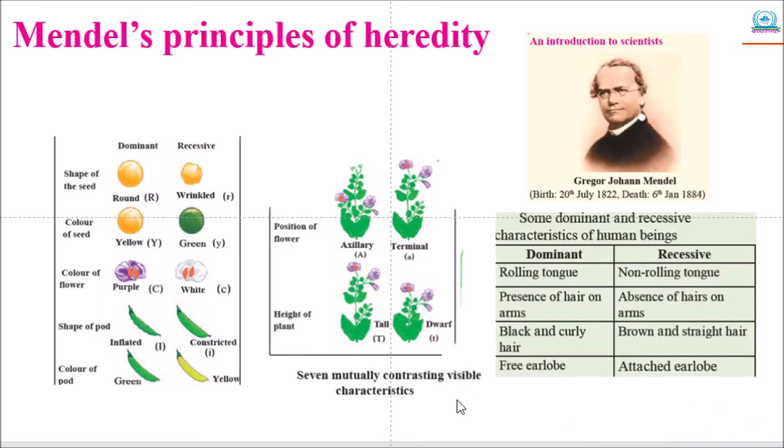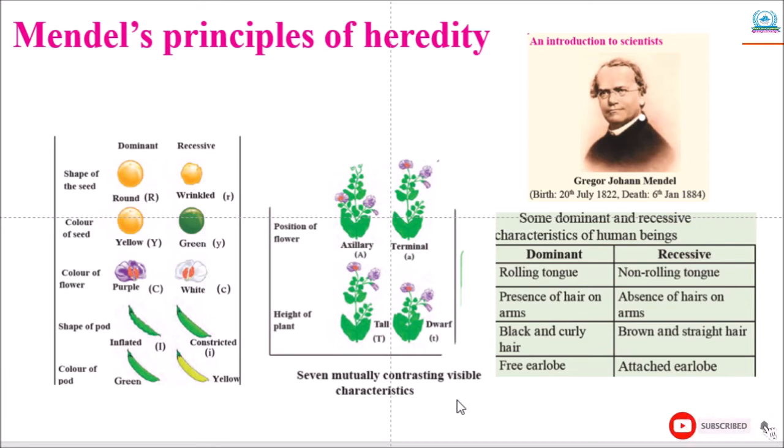Mendel's principle of heredity. Genetic material is transferred in equal quantity from parents to progeny. Principles of heredity are based upon this fact. If both the parents make equal contribution to inheritance of characteristics, which characteristics will appear in progeny? Mendel carried out research in this direction and put forth the principle of heredity responsible for such inheritance. The experiments performed by Mendel almost a century ago are quite astonishing.